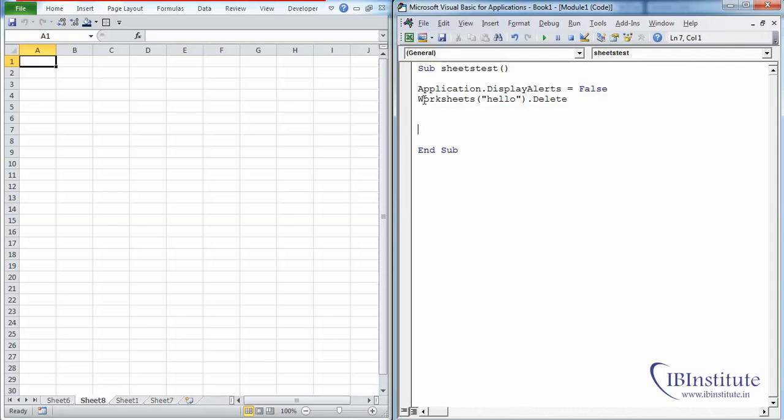Now in general, after deleting the worksheet, there will be some further lines of coding. So we would like to make Application.DisplayAlerts True after deleting it. So simply copy this and paste it here and make it True. Why are we again converting DisplayAlerts to True? Because after that, if there is some message, we would like to see that message first before we proceed ahead. So whenever you make DisplayAlerts False, after the activity you have to set DisplayAlerts to True.